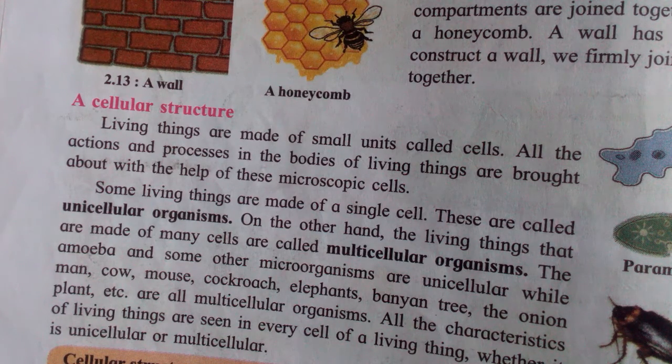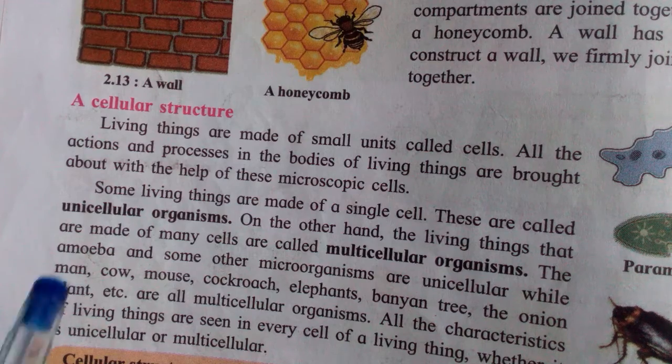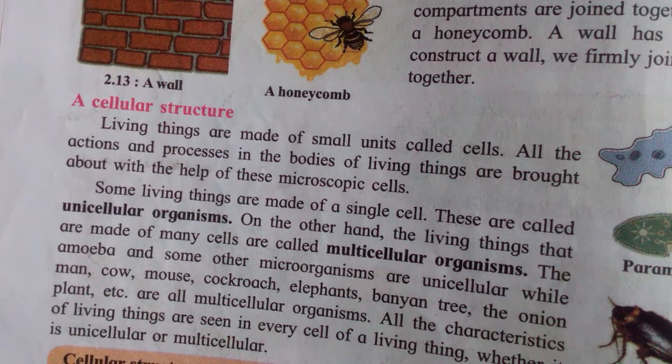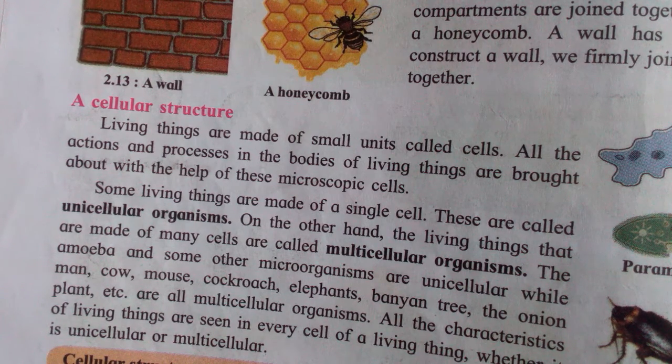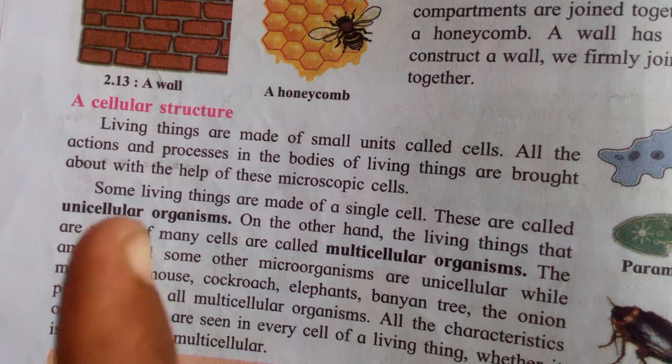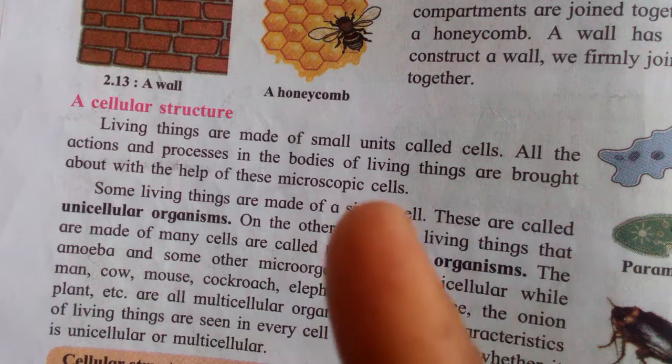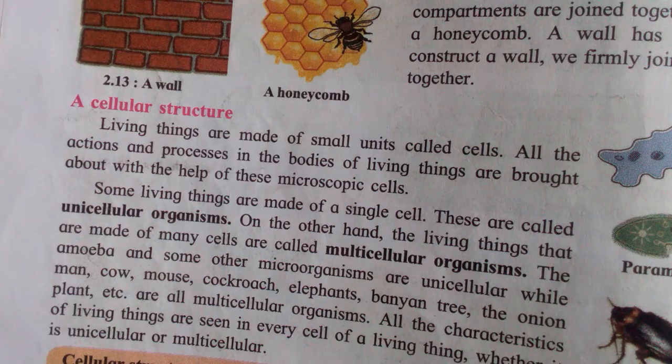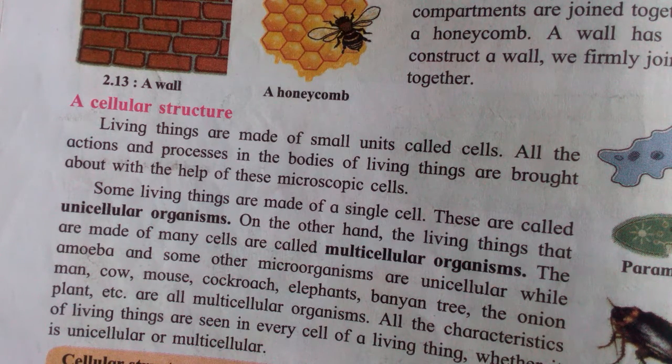This is cellular structure. See students, in our surroundings we see two types of cellular structures in animals. One is unicellular and the second one is multicellular. In those words, only the meaning is there.